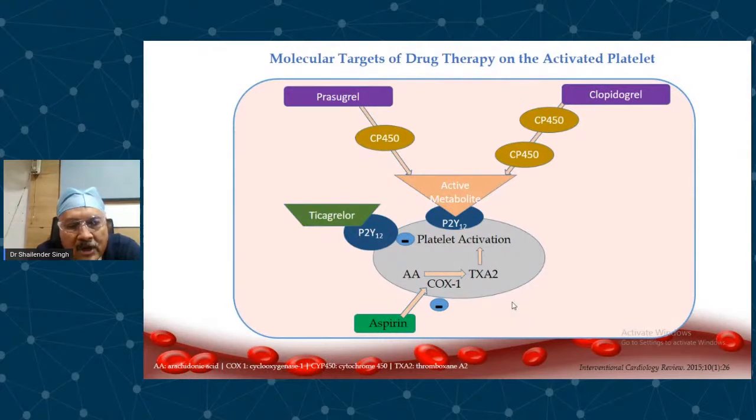So what is the dual therapy? First you give aspirin. Aspirin acts on thromboxane A2 and inhibits the platelets. If you give clopidogrel, it is inactive. To convert into an active metabolite, it requires a 2-step conversion before it becomes active, then attaches to the P2Y12 receptor, which causes deactivation of the platelets. Prasugrel requires 1-step activation before it becomes an active metabolite and attaches to P2Y12. Ticagrelor is directly active, doesn't require any conversion, and directly attaches. Therefore, the most rapidly acting antiplatelet drug is ticagrelor, and that causes platelet deactivation.